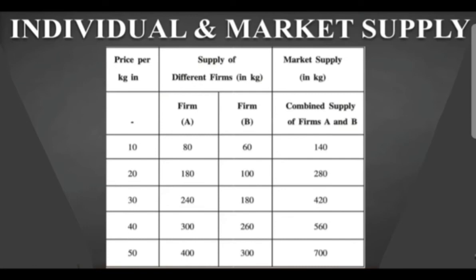Here, firstly the price per kg of the apples is given, and then you can see in the middle the supply of the different firms in kg. Here we are taking the example of the apple, and the market supply in kg is there, and you can see the combined supply of firm A and B, that is the market supply. Okay, now here we can take the example of apples.